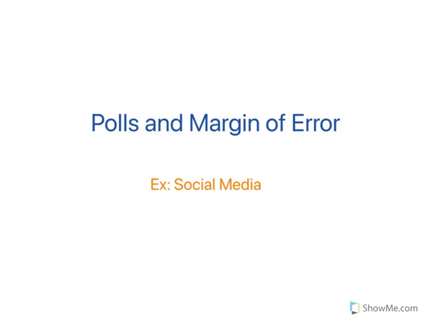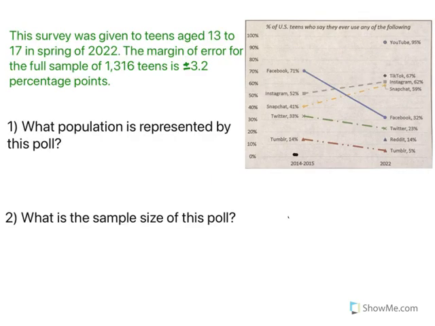Let's do an example of polls and margin of error dealing with social media, because who doesn't love social media? So we have a survey. It was given to teens aged 13 to 17 in the spring of 2022. The margin of error for the full sample of 1,316 teens is plus or minus 3.2 percentage points.